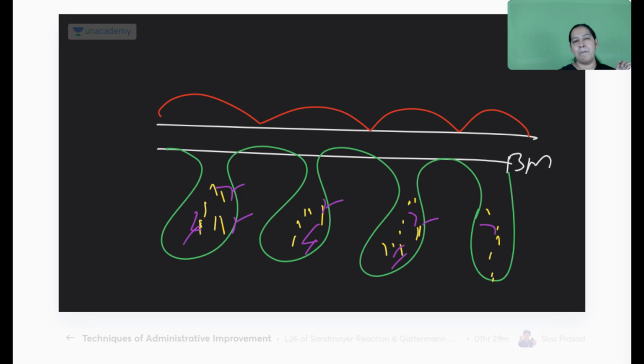So antigen-antibody complexes are formed on the epithelial side, not on the endothelial side. That's why there are sub-epithelial deposits. Have you got it? So this is the problem.